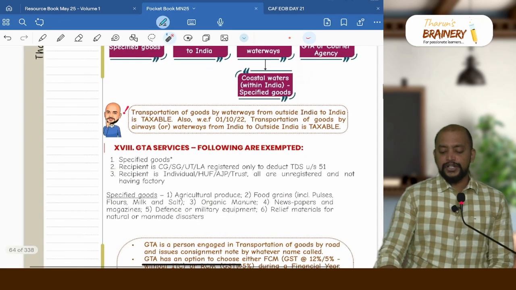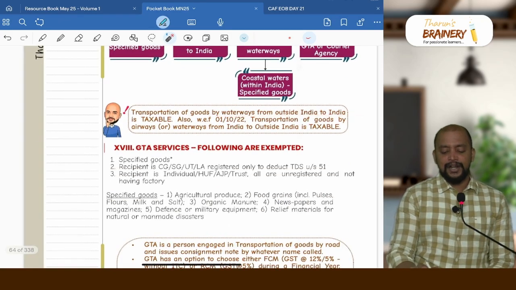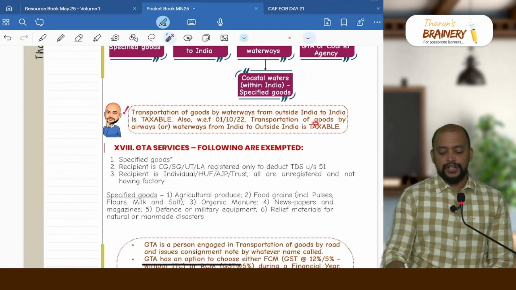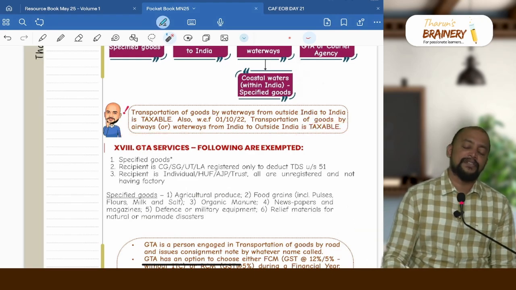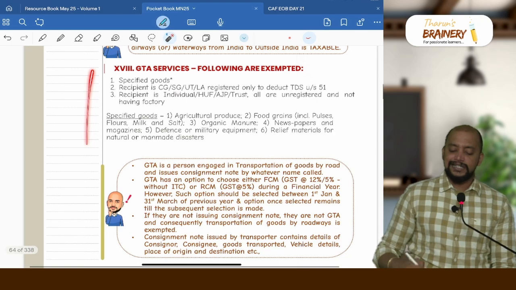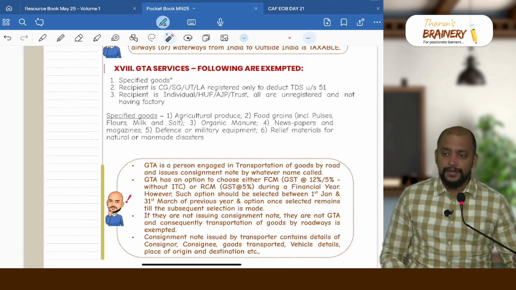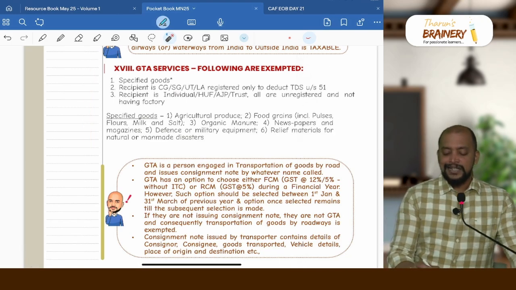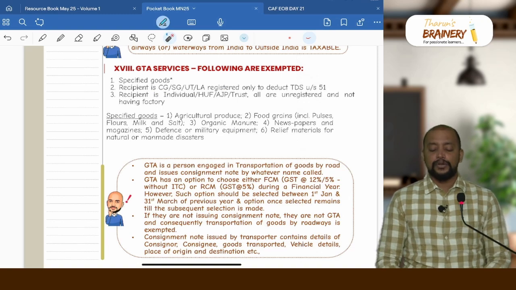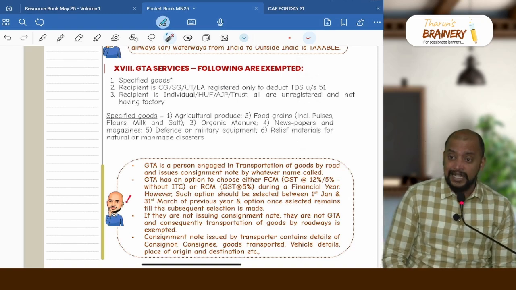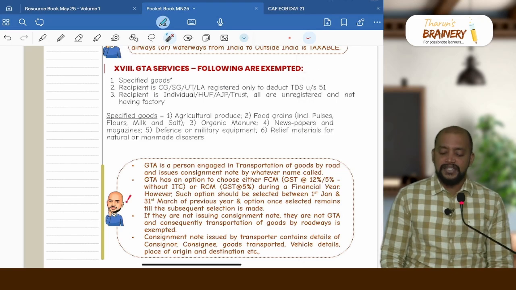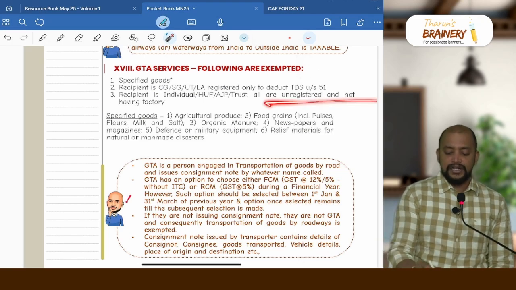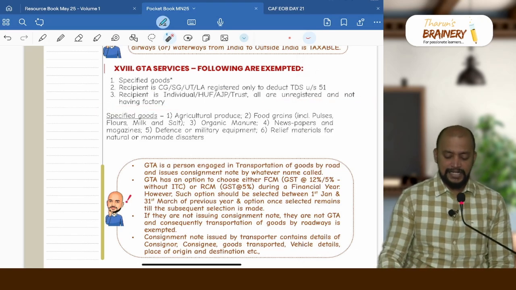And transportation of goods by waterways from outside India to India is taxable. Also transportation of goods by airways or waterways from India to outside India is also taxable. Now we don't have any exemption with respect to this. Then GTA services. First, specified goods. Number two, if the recipient is central government, state government, union territory or local authority which is registered only for deducting TDS. Number three, if the recipient is individual, HUF, AOP or a trust, all are unregistered and not having factory, then also it is exempted.